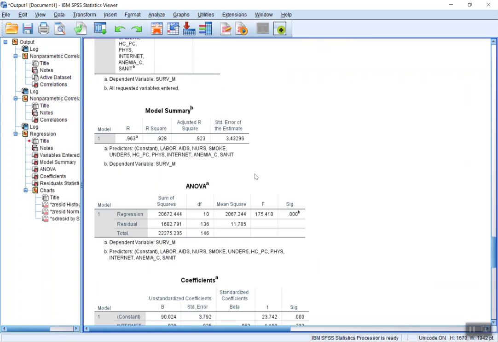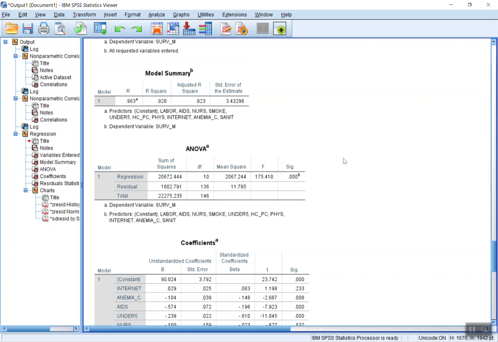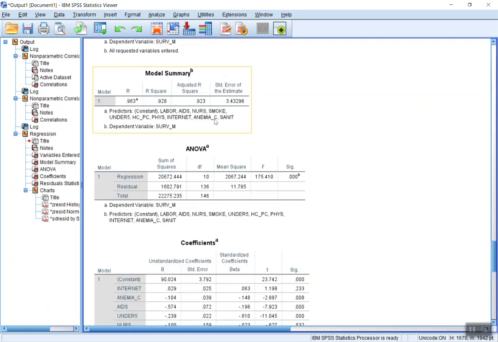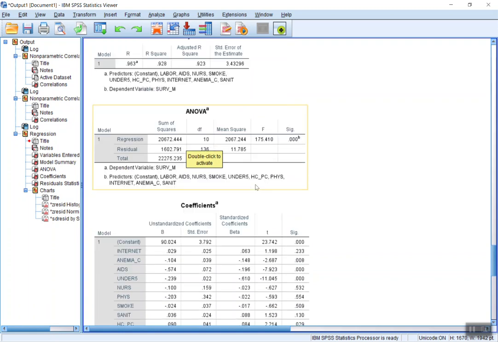And as you can see, here's our model summary, adjusted R-square, which is R-square less the number of variables. It's 0.923. That's really high. In fact, it's too high. We'll talk about that in a minute. Good F value is significant. So this means that 92% of the variance is explained. This indicates that the model has explanatory power, that it's not white noise.